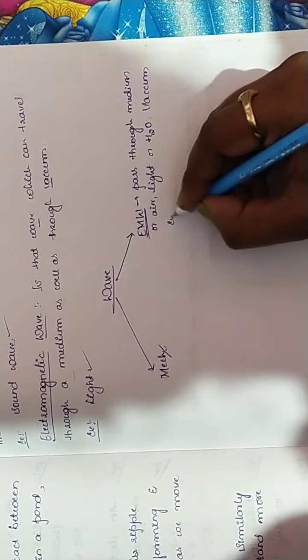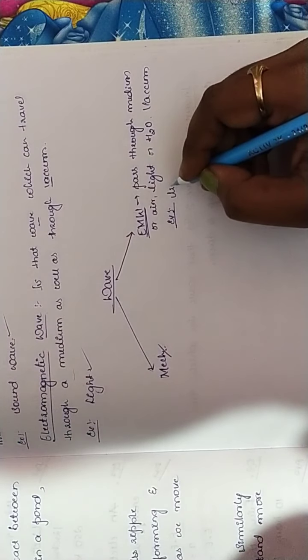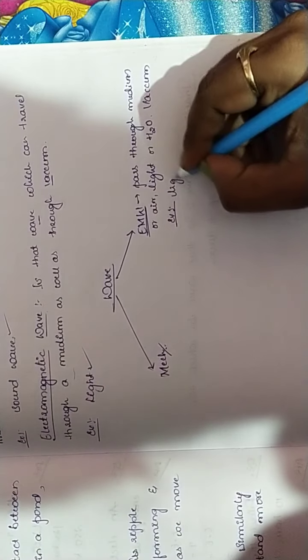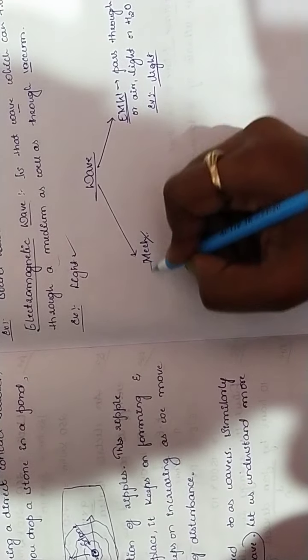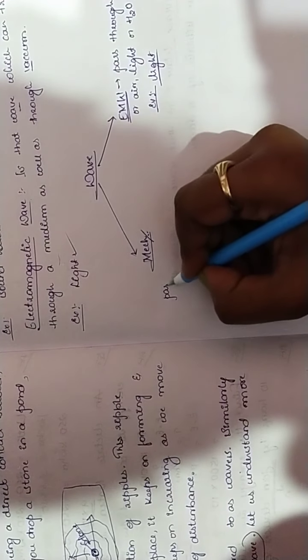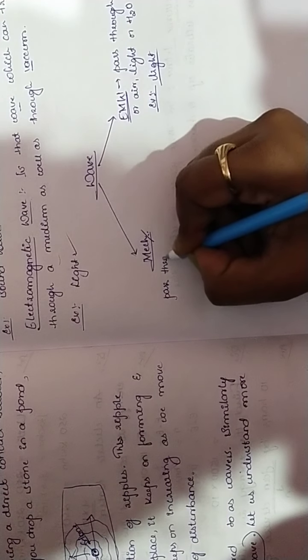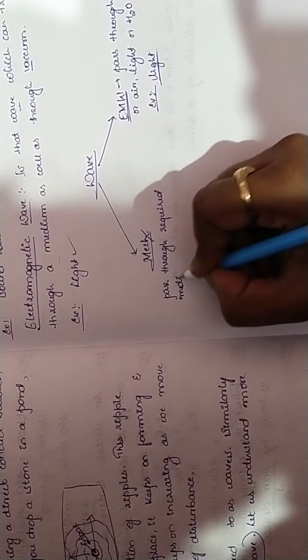For example, light. Light passes through a bulb, where the bulb glass cover will be there, right? So it can pass through. Similarly, let us understand mechanical wave. Mechanical is that which passes through a required medium.